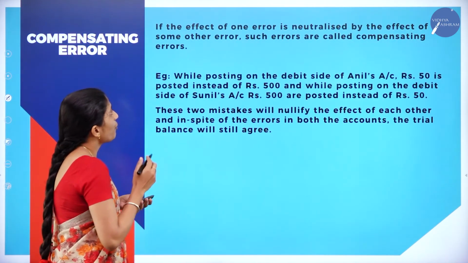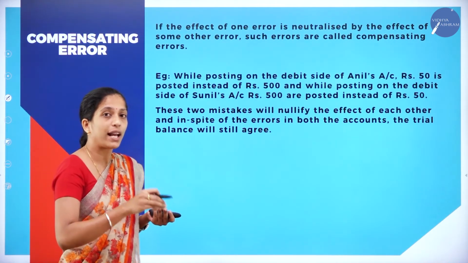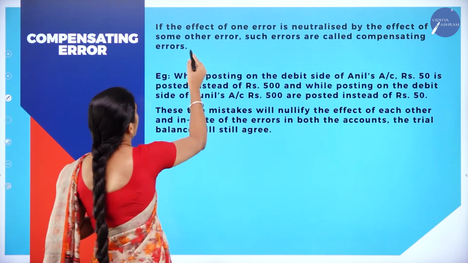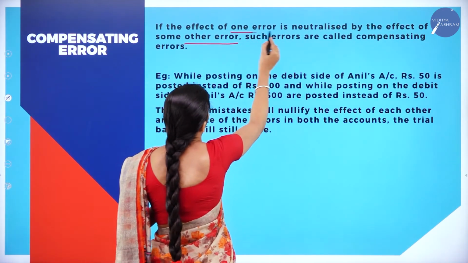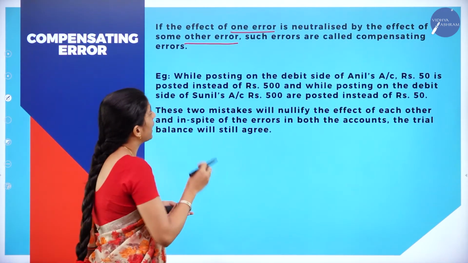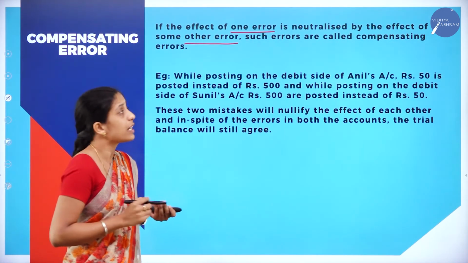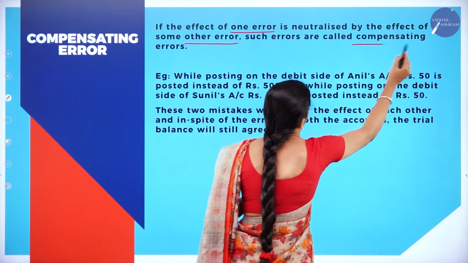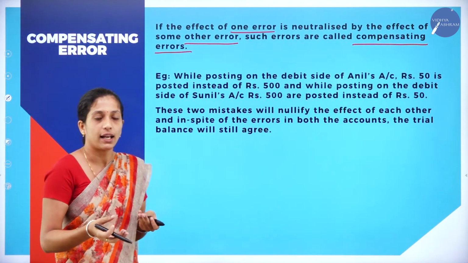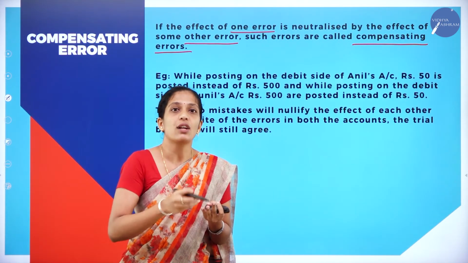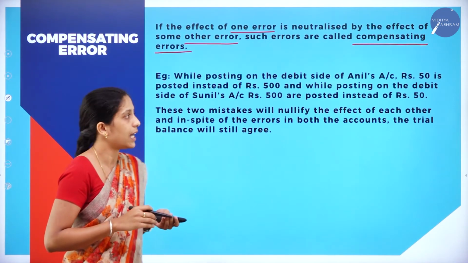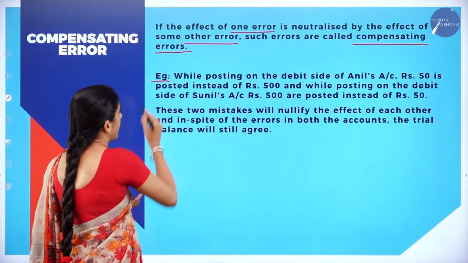If the effect of one error, which you have already made, is neutralized by the effect of another error, such errors are called what? Compensating errors. So you have made one error and in order to compensate for that, one more error is committed. So that is known as what? Compensating errors. Now let us see what that error is.